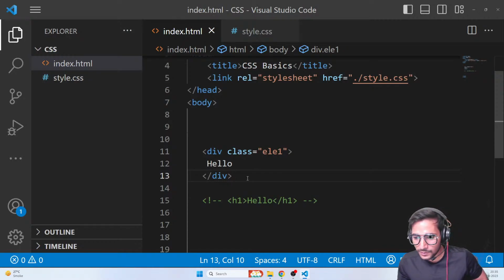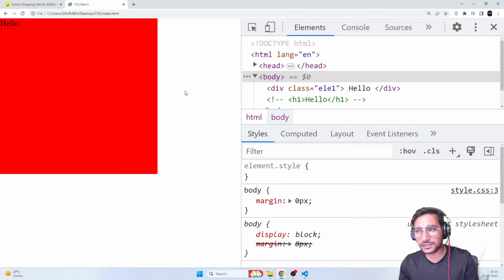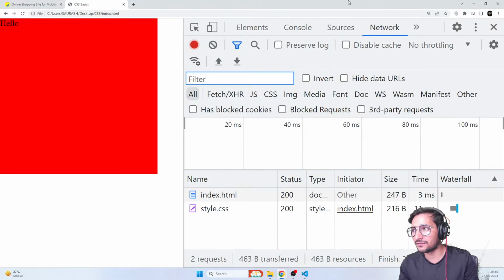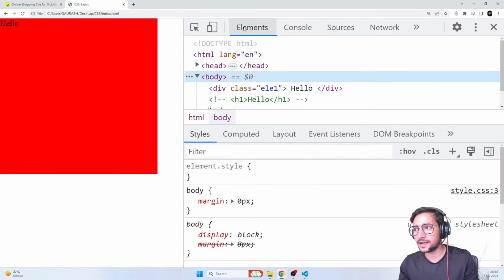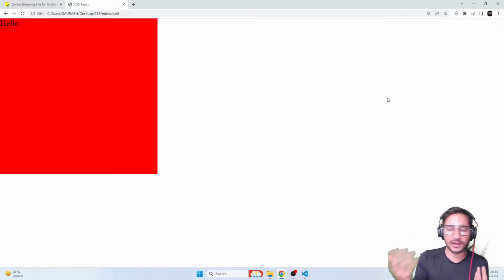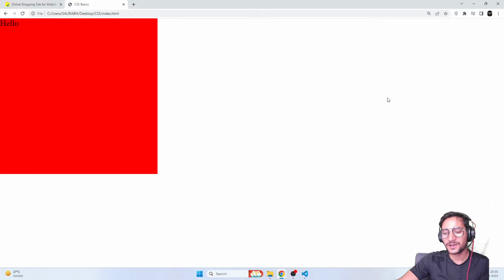Can you teach dev tools in depth in further videos, as it's important? Yes, I am going to do that. In CSS, I'll be teaching working with this elements area, right? When we move ahead to JavaScript, I'll be showing you how to work with this console, how to work with this network tab, how to work with this sources tab. So slowly and steadily, in all the sessions, I'm going to be doing that. Or maybe in future, I can have a separate one-hour session just for understanding the developer tools. I know it's very important. I have also struggled in the past with that. So I'll definitely be doing that.